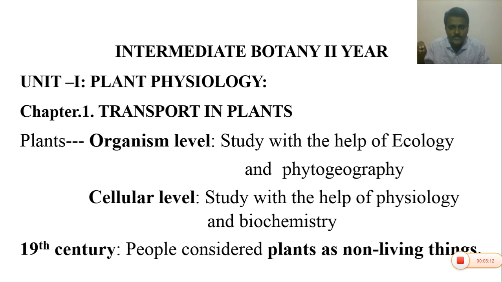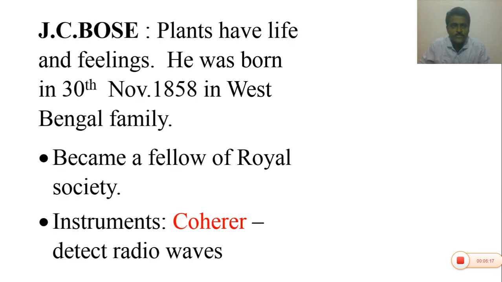But in the 19th century, J.C. Bose, an Indian botanist, born in a West Bengal family on 30th November 1858, changed this.